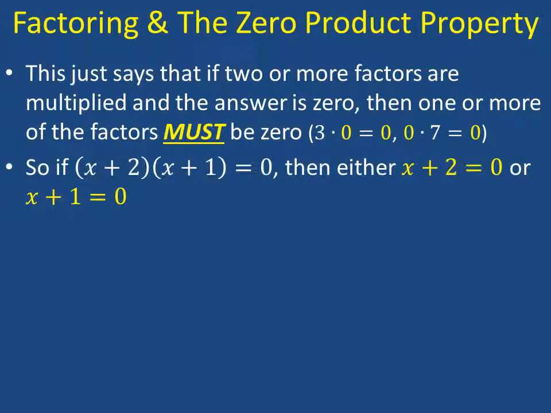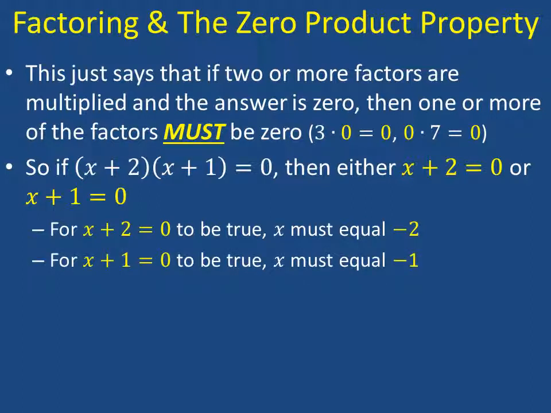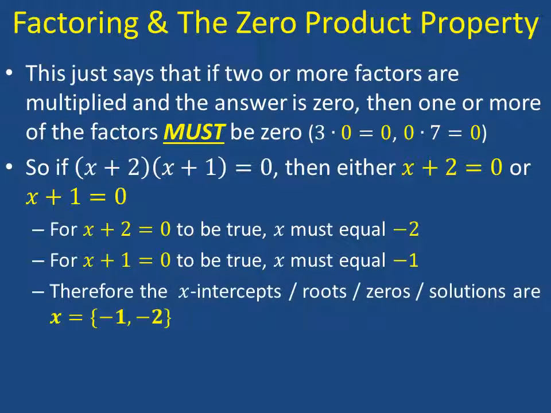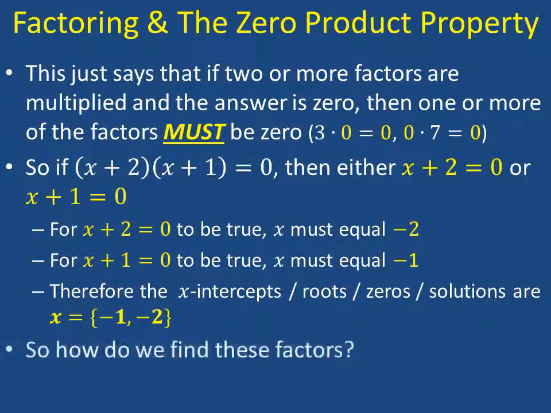So, from the previous example, if x plus 2 times x plus 1 equals 0, then we know that either x plus 2 equals 0 or x plus 1 equals 0. So for x plus 2 to be equal to 0, x has to equal negative 2. And for x plus 1 to equal 0, x must equal negative 1. So therefore, the x-intercepts, or the roots, zeros, or solutions, whatever you call them, are going to be the set of numbers negative 1 and negative 2.